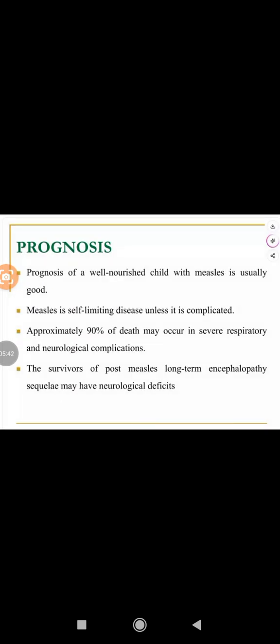Prognosis: in a well-nourished child, measles is usually good. Measles is a self-limiting disease unless complicated. Approximately 90% of deaths may occur due to severe respiratory and neurological complications. Survivors of post-measles encephalopathy may have neurological deficits.